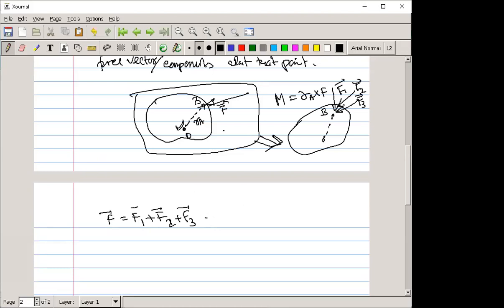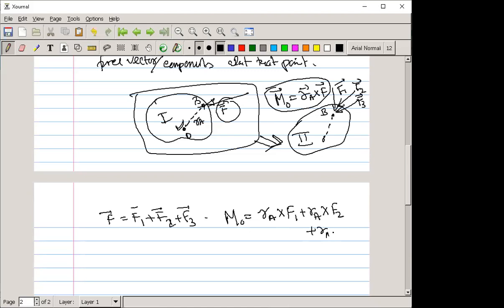See, for this system, if you say this is system 1 and this is system 2, then the force which is acted at point b, and the resultant moment created due to that with respect to O, should be equal to the moment of O, which is r_A cross F1 plus r_A cross F2 plus r_A cross F3.